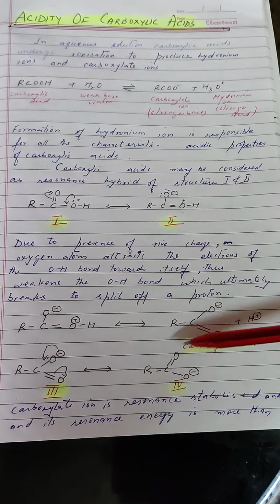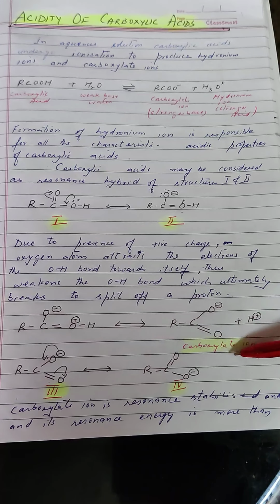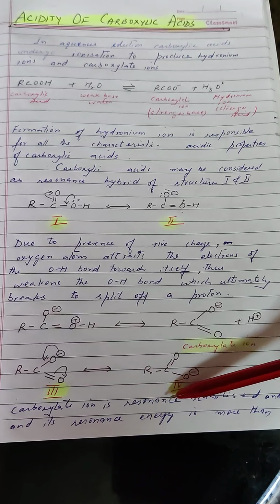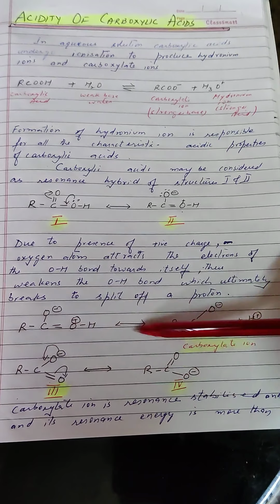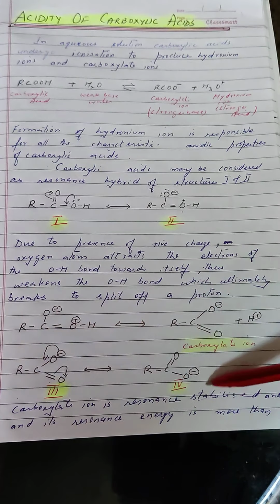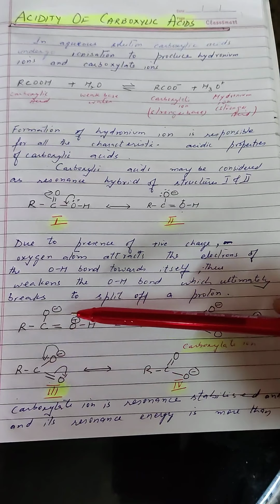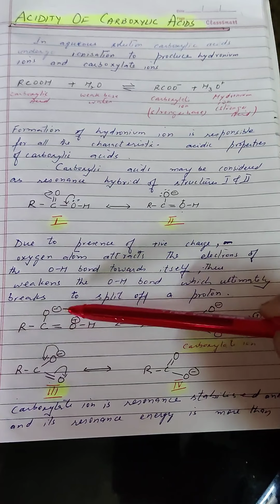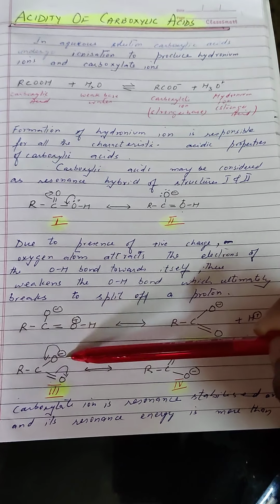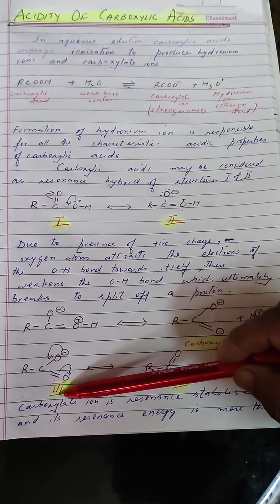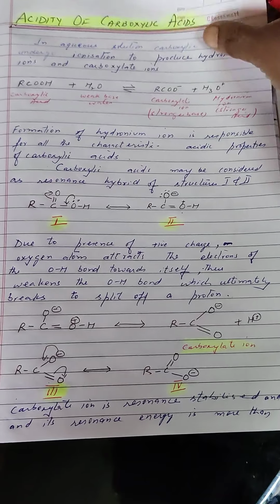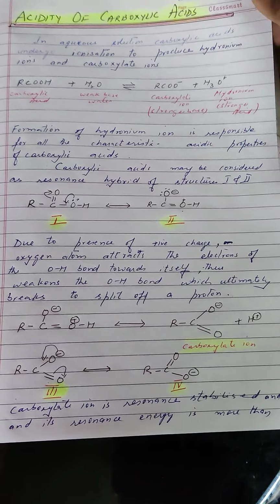Carboxylate ion is thus formed by the removal of hydrogen ion. This carboxylate ion thus formed is resonance stabilized. You can see here the carboxylate ion is resonance stabilized, and you can see there is lesser charge separation in carboxylate ion than in the case of carboxylic acid. Here you have 1 unit negative charge and 1 unit positive charge, whereas in carboxylate ion represented by resonating structures 3 and 4, we have only a negative charge and no positive charge.